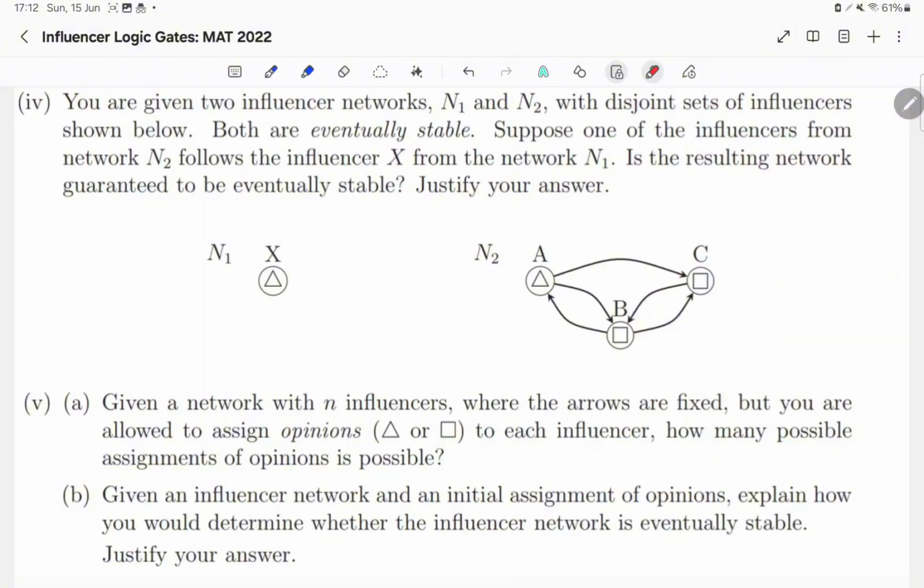Part 5a. Given a network with n influencers where the arrows are fixed but you are allowed to assign opinions to each influencer, how many possible assignments of opinions is possible? Given an influencer network and an initial assignment of opinions, explain how you would determine whether the influencer network is eventually stable. Justify your answer. Pause the video now to have a think, and once you're ready, restart to see if you were correct.